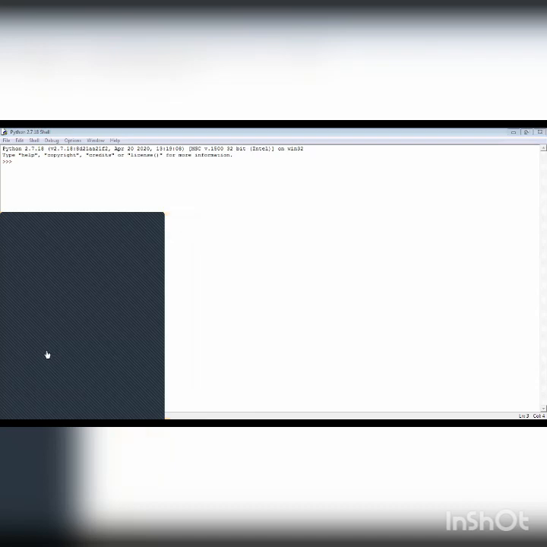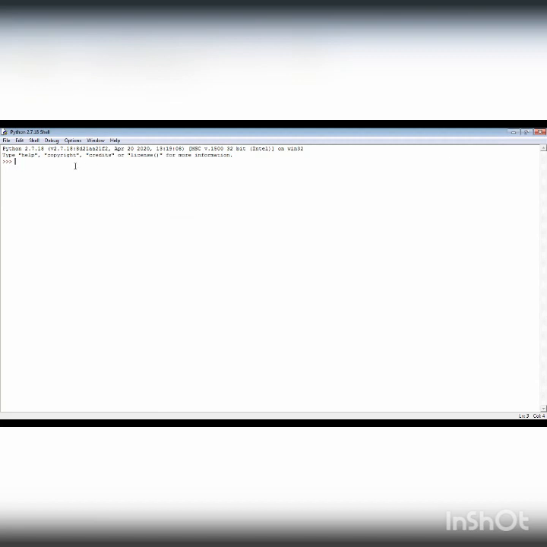This way you will get this interface. Whatever print command we run in this, the advantage is that it will execute the command and show the output in the next line. So if we are testing one line, this interactive shell is very useful.